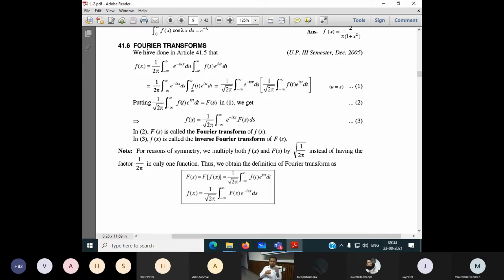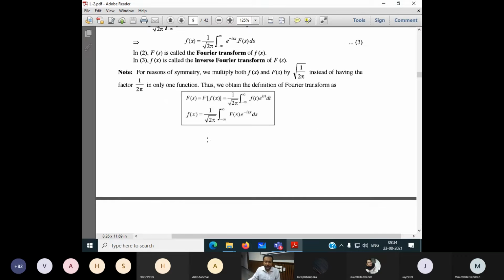What is our aim? We want to transform from the time domain to the frequency domain. Some books write S, some books write omega. Once we transform from time to frequency, it becomes omega. If I do the inverse transform, omega becomes t again. In this book they have written S: x becomes S in terms of the Fourier transform, and if I do the inverse, S becomes x again.